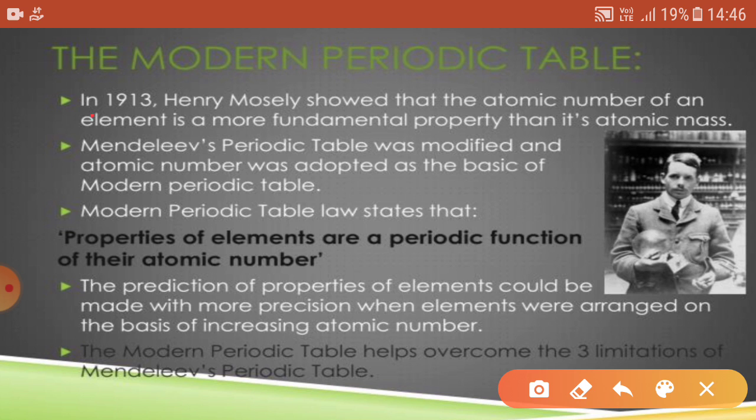Basically, in 1913, Henry Moseley proposed the new basis for the modern periodic table, that is the atomic number. He placed the different elements in order of their increasing atomic number rather than atomic mass. So here he stated his modern periodic law as: the properties of the elements are a periodic function of their increasing atomic number, and it also covers the limitations of Mendeleev's periodic table. Basically, he could clarify the reason behind the periodicity.